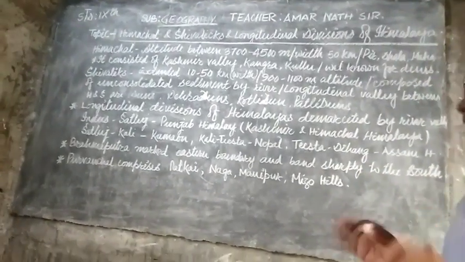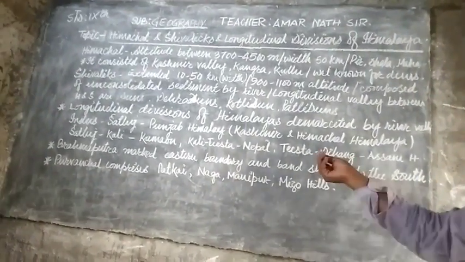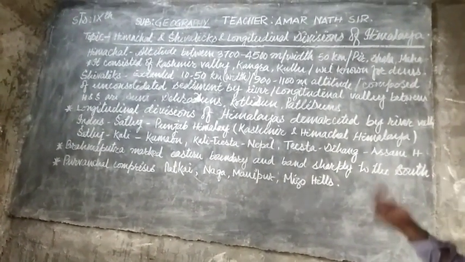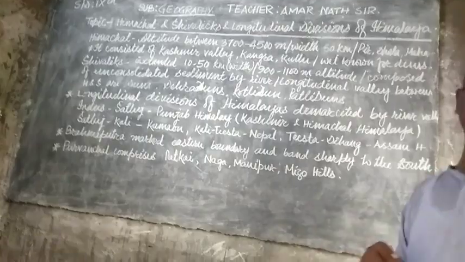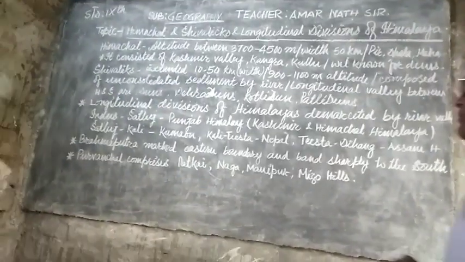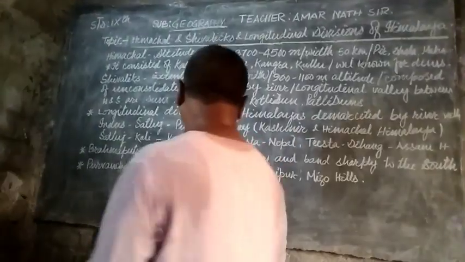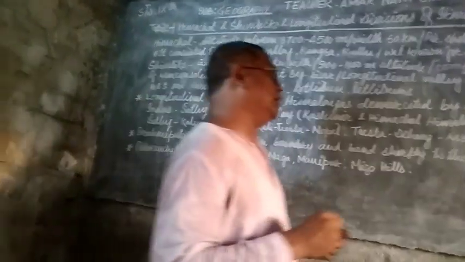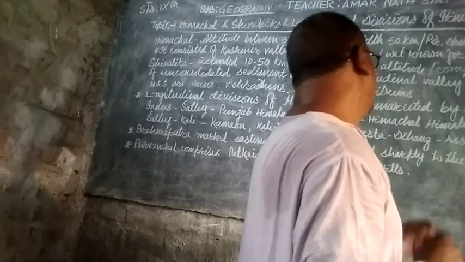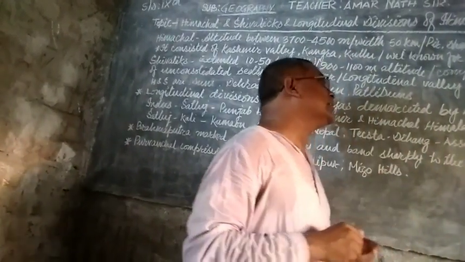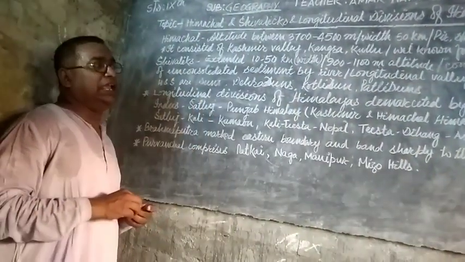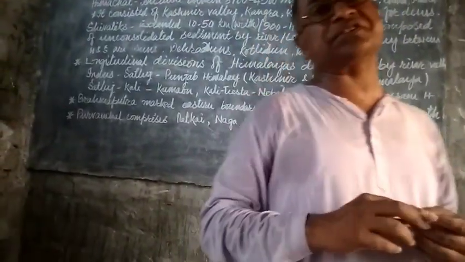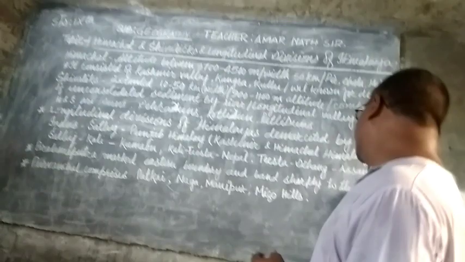Between the Tista river and the Dihang river, Dihang being the earlier name of the Brahmaputra, the part of the Himalayas is considered the Assam Himalayas.